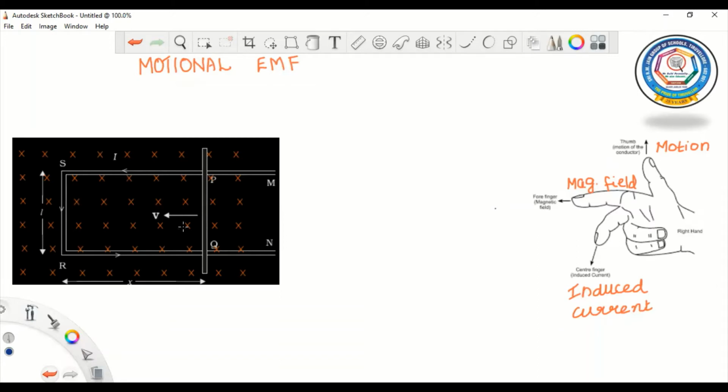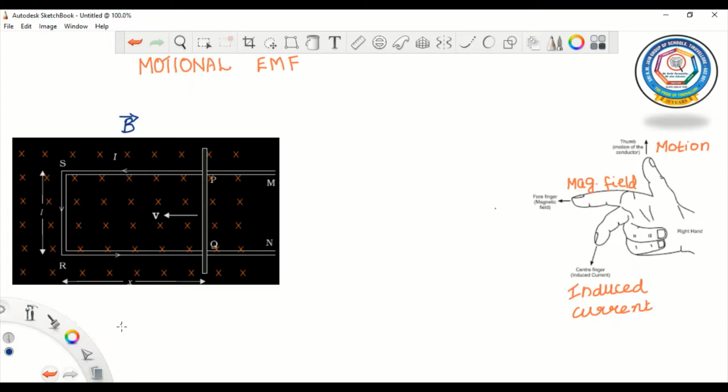And now one more thing we have to assume here, children. There is no loss of energy due to friction. PQRS forms a closed circuit enclosing an area that changes when PQ moves. And this rectangular conductor is placed in a uniform magnetic field B vector, which is perpendicular to the plane of this system.